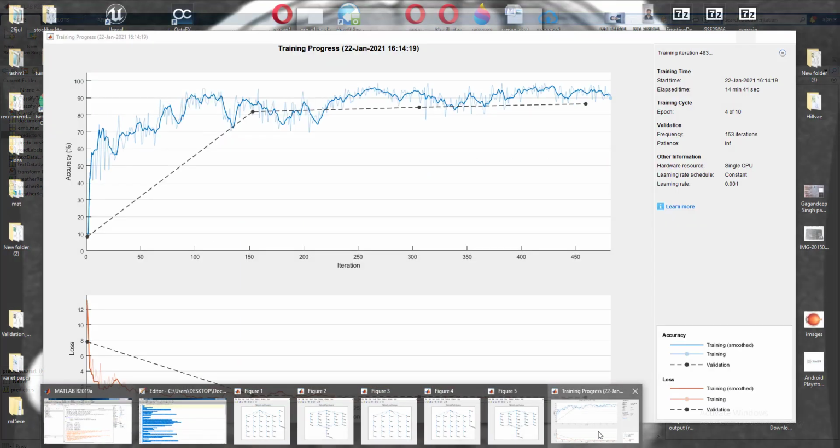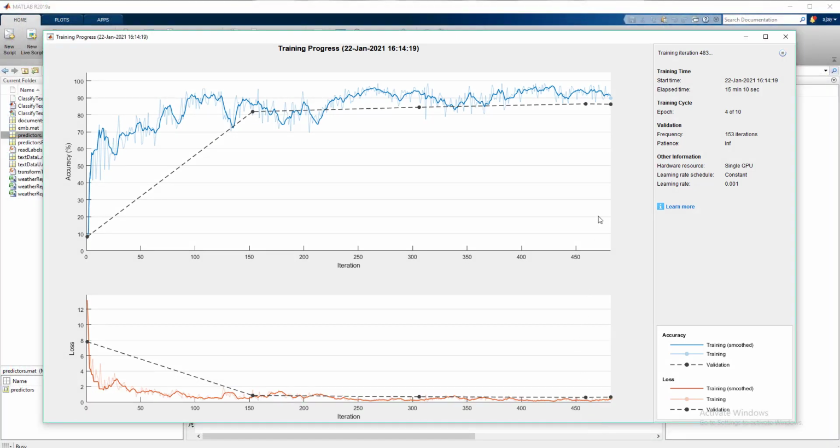Let's see whether training has paused or not. The final validation accuracy is something around 88%. You can further train this model to achieve better performance. Because of time limitations, I am stopping the training.